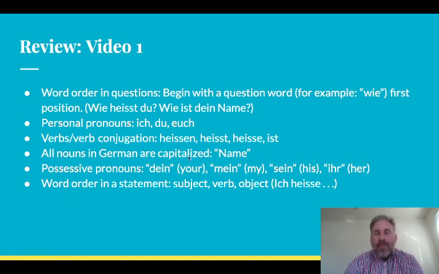All nouns in German are capitalized, so we saw the noun Name in the last video. It's capitalized, so if you see that, that's what's going on. And we talked about a couple possessive pronouns. We saw examples of dein, your, informal, mein, sein, his, and ihr, hers, or her. Okay, and then word order in a statement: just like English, generally speaking, German is subject, verb, object. So here, ich is the subject, heiße is the verb, and then the rest of the sentence comes after that.